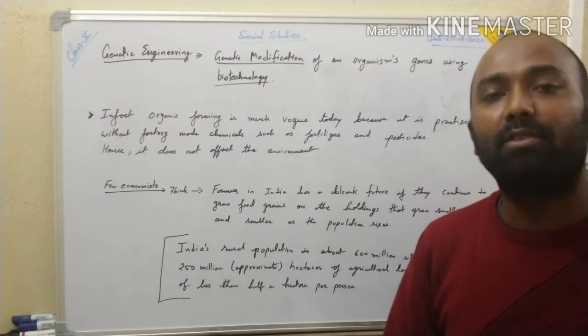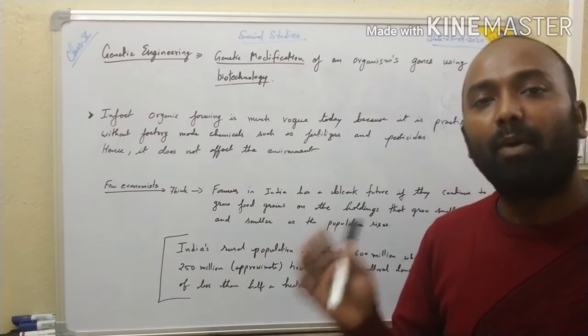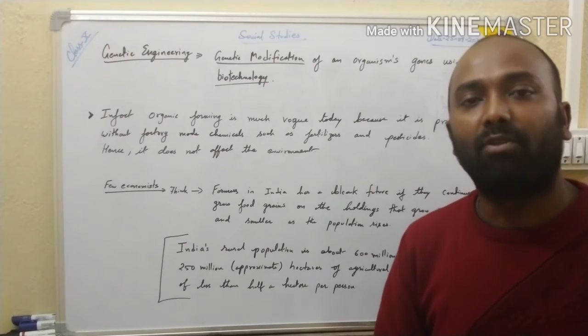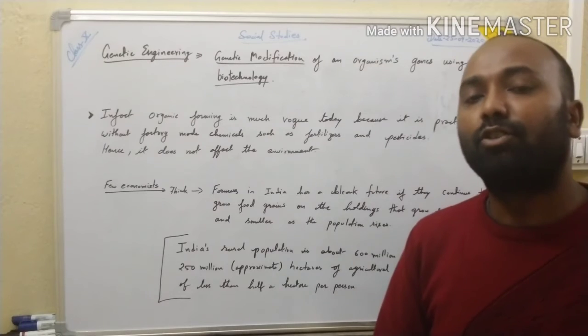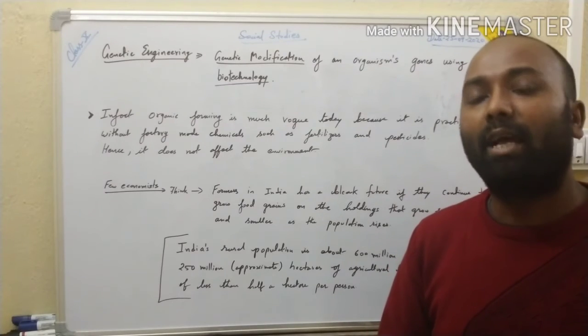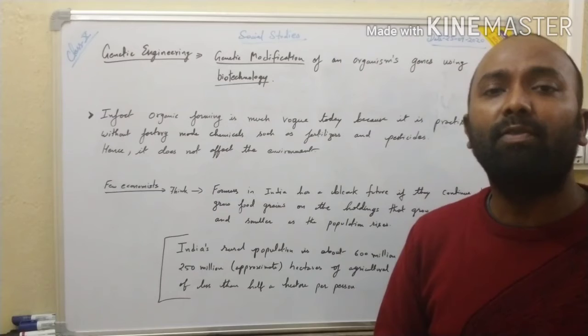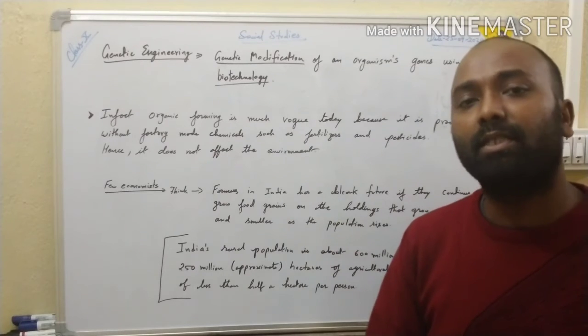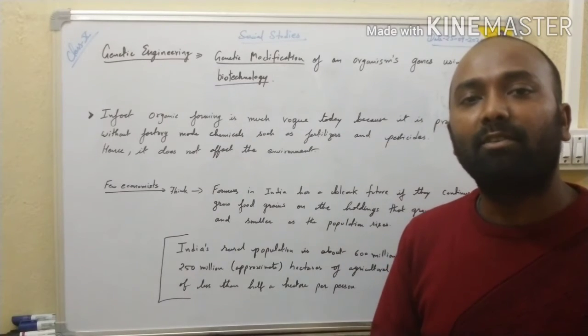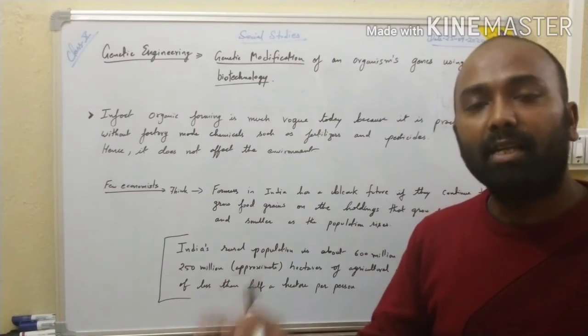So it is very important to balance between the population and the land which we have got. This balance should be controlled, but in India we are unable to control the growth of population.